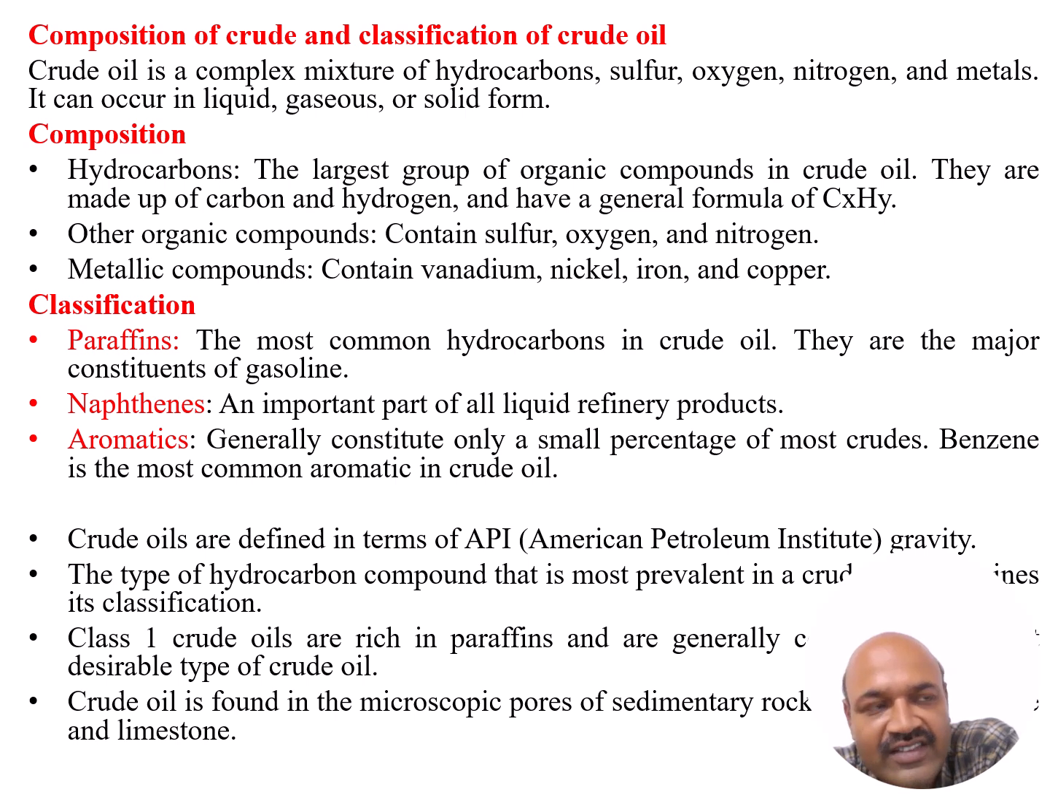Crude oil is normally defined in terms of API gravity. API stands for American Petroleum Institute. The type of hydrocarbon present is also part of its classification. Class 1 crude oils are rich in paraffins and are generally the more desirable type of crude oil.